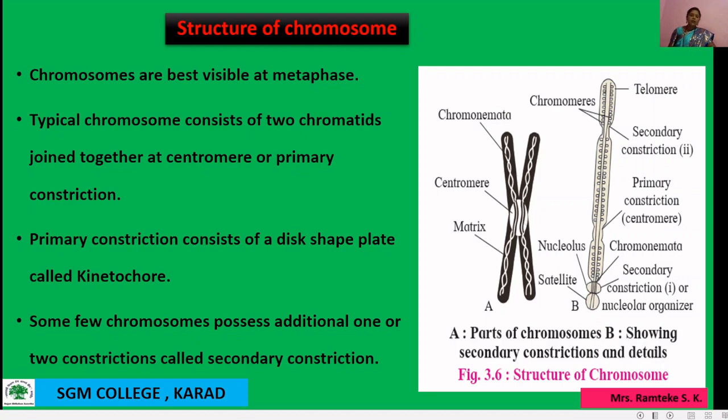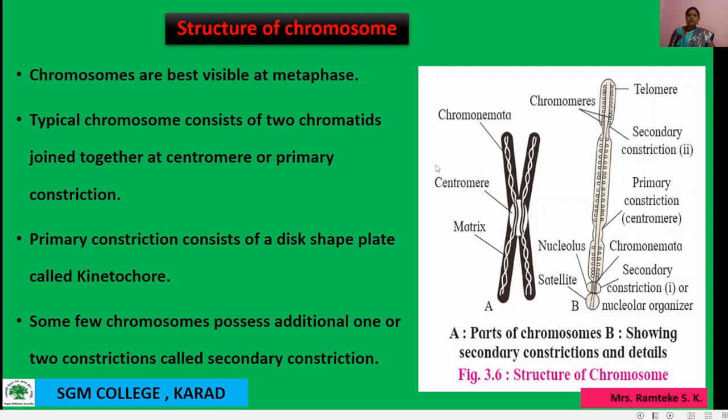Okay, besides the primary constriction, a few chromosomes possess additional one or two constrictions. See here in this diagram, some additional constrictions are seen. This additional constriction is known as secondary constriction.